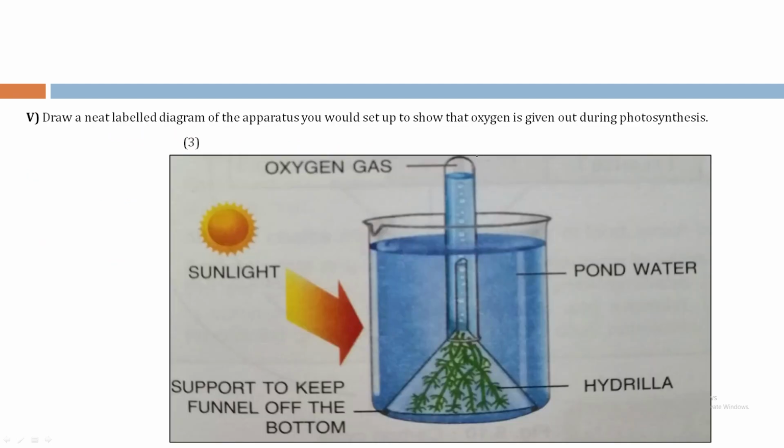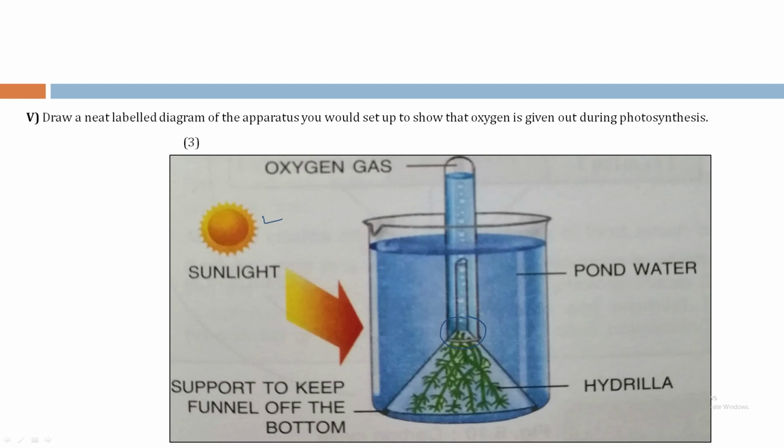Draw a neat labelled diagram of the apparatus you would set up to show that oxygen is given out during photosynthesis. You have to draw the diagram. Remember, you have to show the stems of the hydrilla plants must be inserted in the stem of the funnel. Location of the sunlight, that means indication of the sunlight.